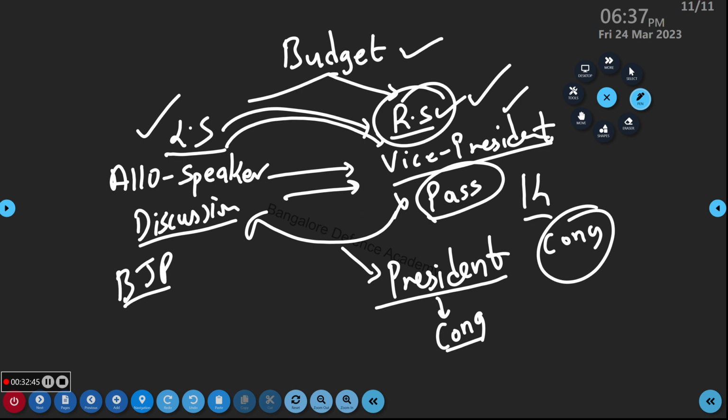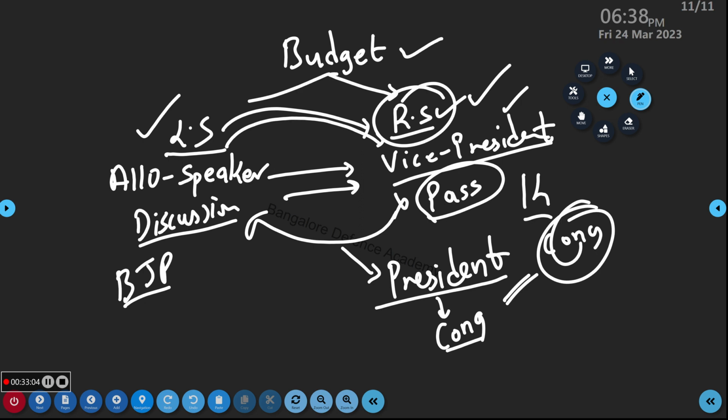That is why there is a reason that the president should sign the money bill at any cost. The president should sign the money bill at any cost. Now in polity books they will say that the president cannot reject a money bill. What have they said?